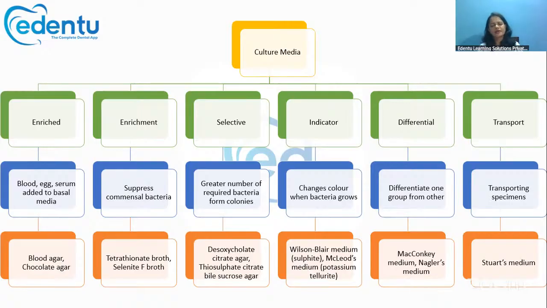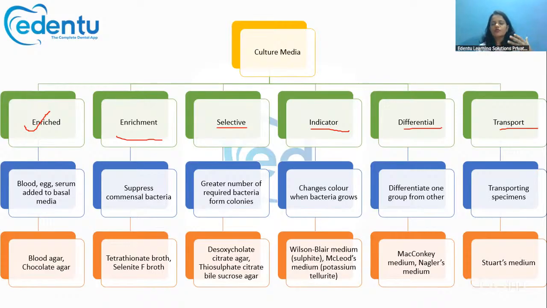This culture media can be of many types. There is simple, complex, liquid, solid, and synthetic media, and so many definitions of culture media are there, but based upon the functional requirements, culture media can be of 6 types. There is enriched media, enrichment media, selective media, indicator media, differential media, and transport media. So these are the 6 types of culture media.